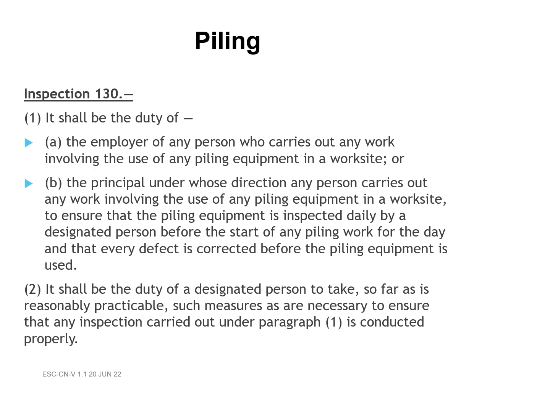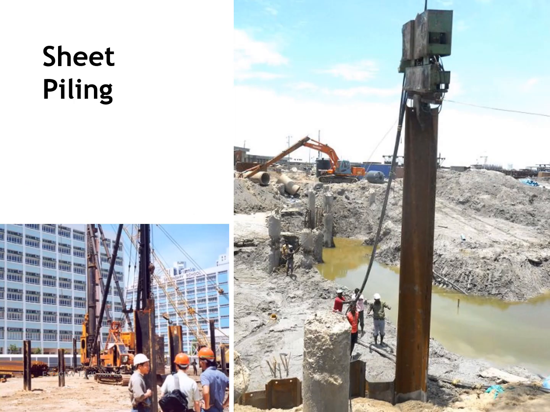130. 1. It shall be the duty of A. The employer of any person who carries out any work involving the use of any piling equipment in a worksite, or B. The principal under whose direction any person carries out any work involving the use of any piling equipment in a worksite, to ensure that the piling equipment is inspected daily by a designated person before the start of any piling work for the day and that every defect is corrected before the piling equipment is used. 2. It shall be the duty of a designated person to take, so far as is reasonably practicable, such measures as are necessary to ensure that any inspection carried out under paragraph 1 is conducted properly. Sheet piling.